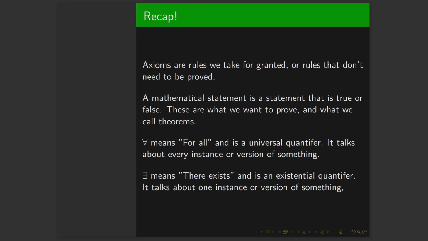So, just a quick recap. Axioms are rules that we take for granted or rules that don't need to be proved. A mathematical statement is a statement that is true or false. These are the things that we want to prove, and these are what we call theorems. The upside down A means for all. This is a universal quantifier. It talks about every instance or every version of something, so for all x. And the backwards E means there exists, and this is an existential quantifier. It talks about one instance or one version of something, or there exists an integer such that blank.